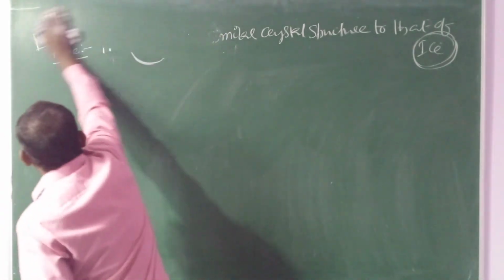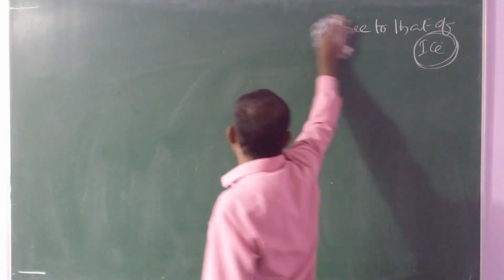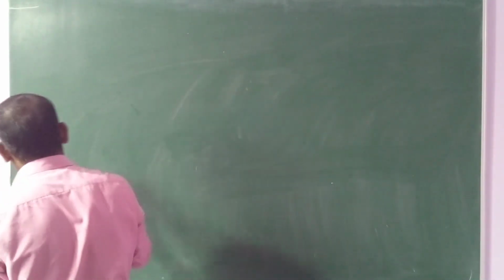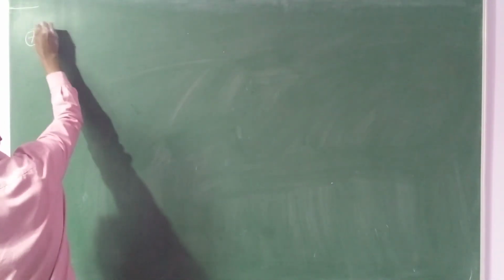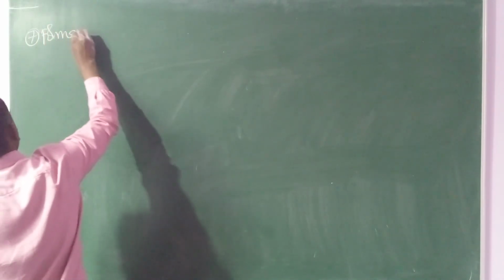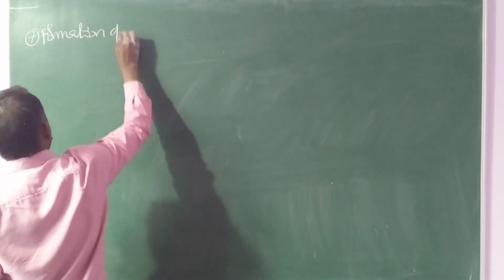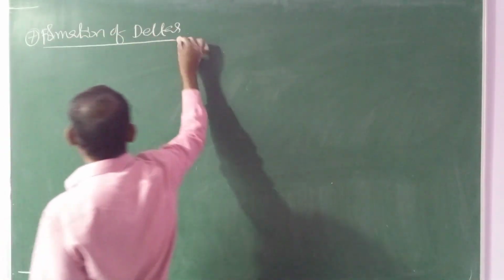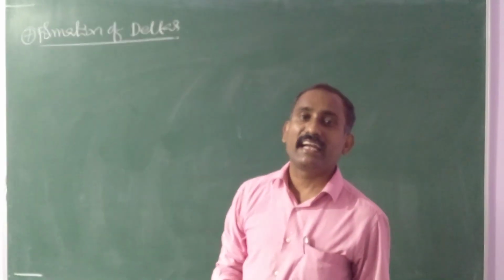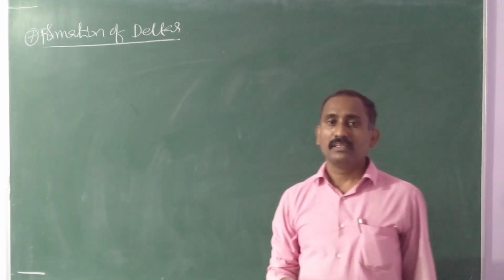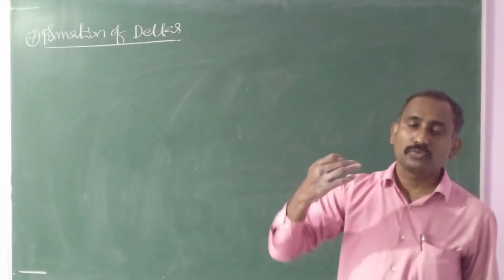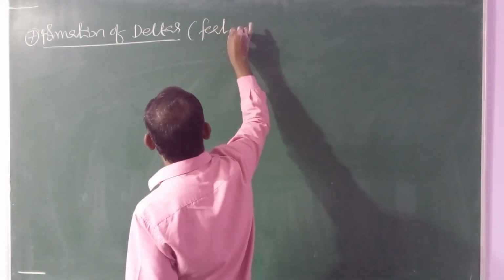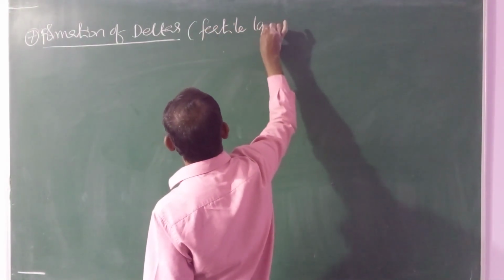And the last application, the seventh one, is formation of deltas. Generally, deltas are nothing but fertile lands.